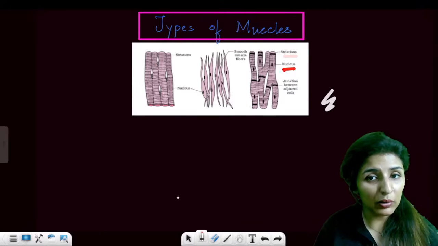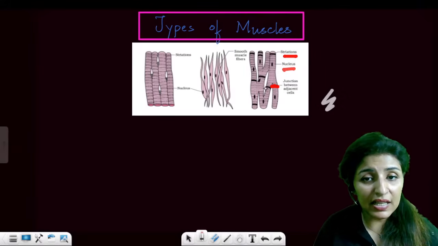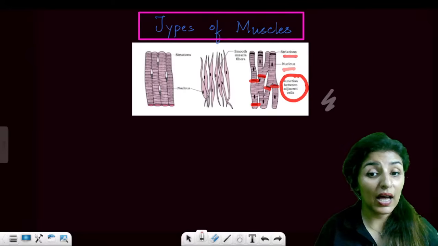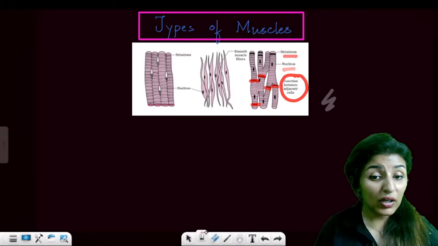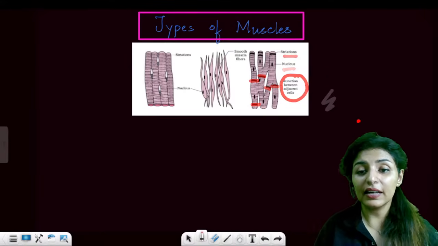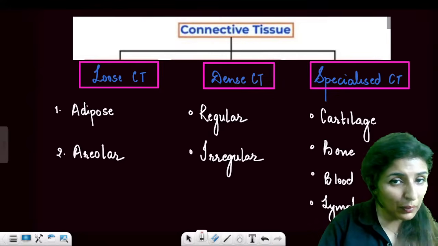There is a single nucleus present, and these black bars that you see, these are the junctions present between the adjacent cells, and these junctions are known as what? What are these junctions known as, guys? These are known as intercalated discs. Intercalated discs. Are these points clear to everyone?